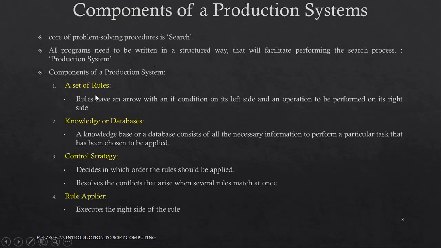In the production system, we compare the current state with the left side of the rules. The control strategy chooses which rules are to be applied and in what order. And then the rule applier applies the right side of the rule with the help of the knowledge base to move to the next state. And this continues till the goal state is achieved.